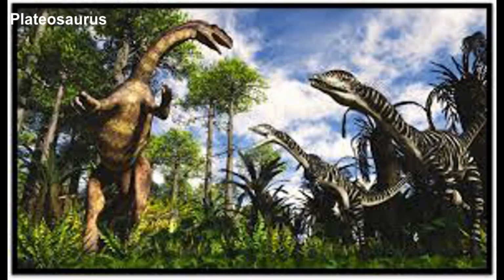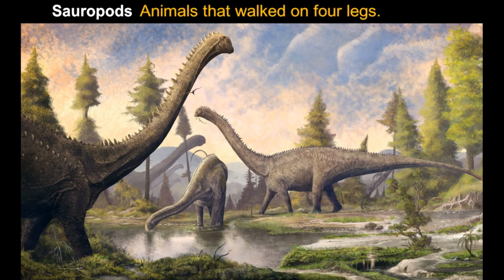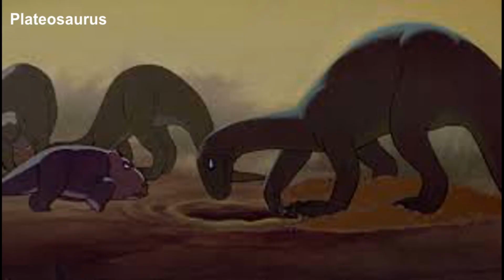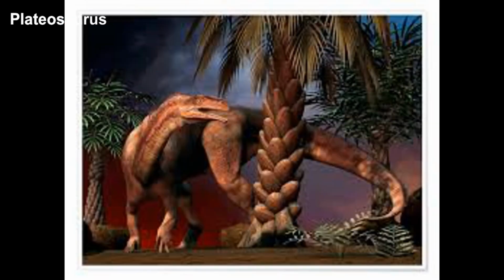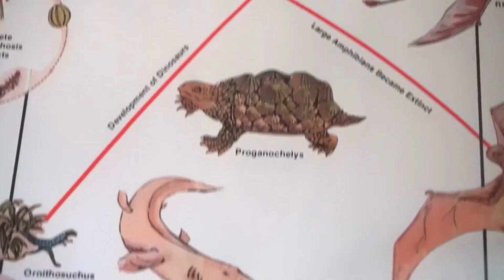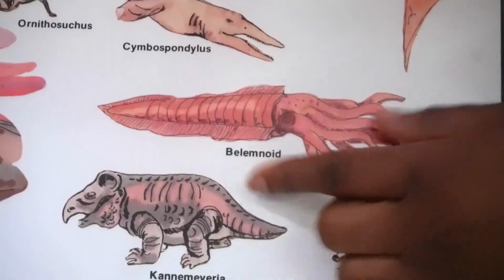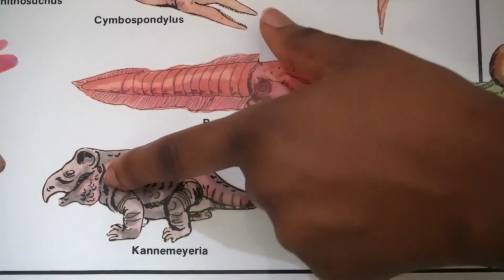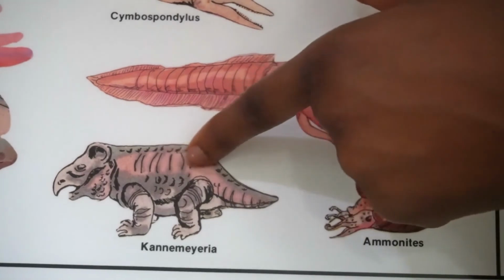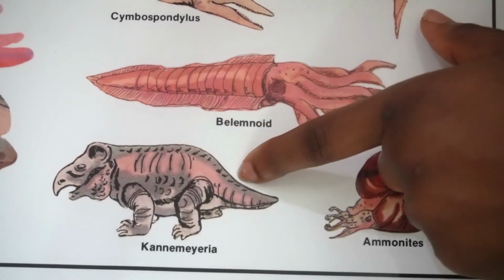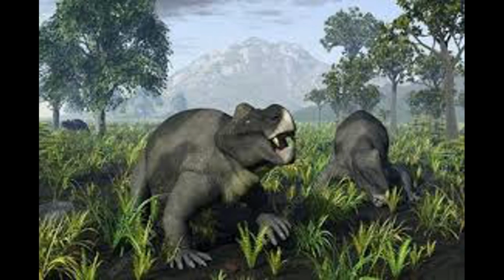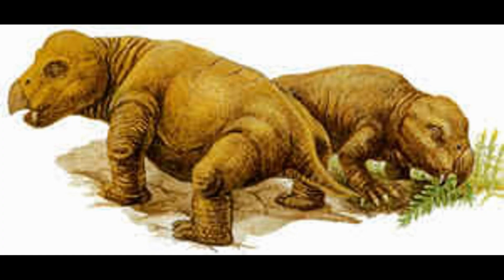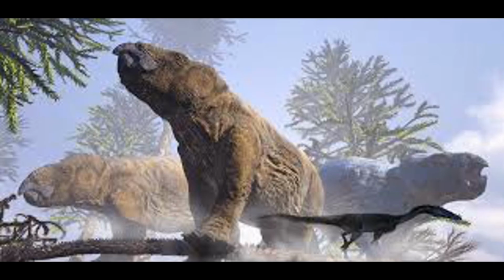Plateosaurus was the ancestor of a group of dinosaurs called sauropods, which means animals that walked on four legs. Though it usually walked on all fours, it could walk on its hind legs alone for short distances. The fossilized remains of Kannemeyeria were found in Russia, South Africa, and Australia. This reptile had a large heavy head which was knobby and an unusual pineal body, or crude eye, shaped like a pine cone. A relative of Dimetrodon, its tank-like body grew to approximately 6 feet in length.